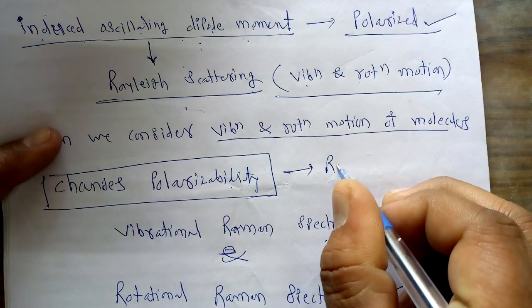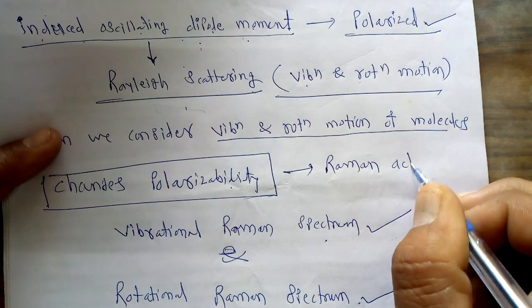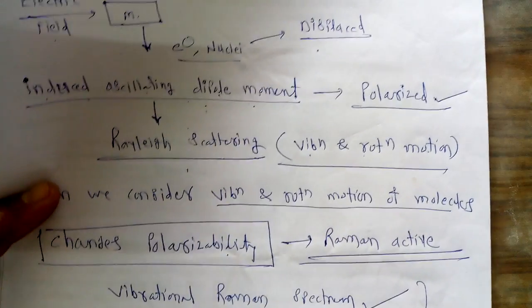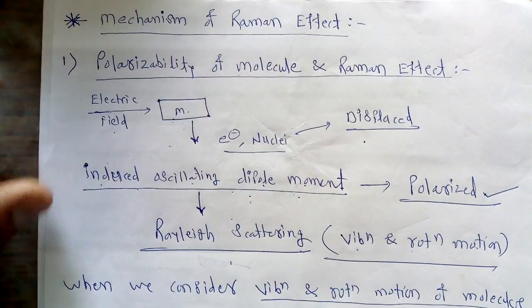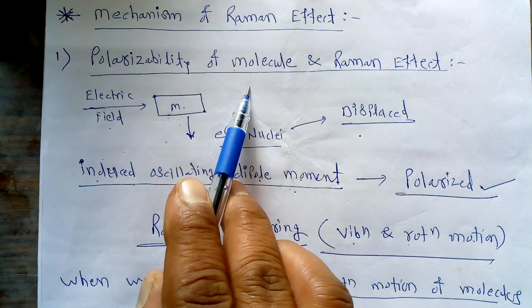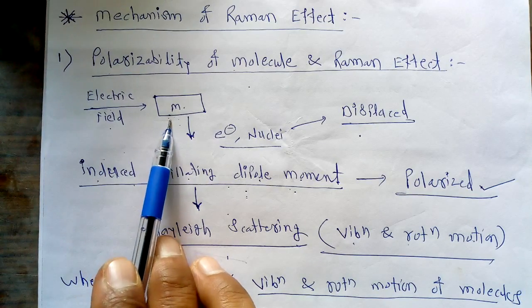Means if there is a change in polarizability, then that molecule is called a Raman active molecule. So this is the condition for a Raman active molecule. The first mechanism is called the polarizability of the molecule. In this mechanism, first of all we study how a molecule interacts with